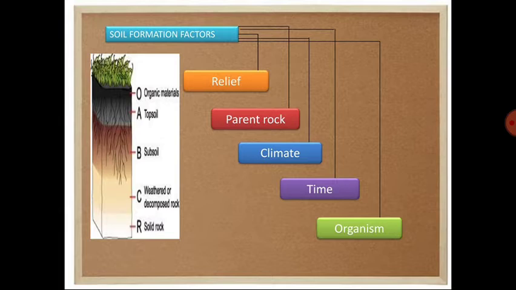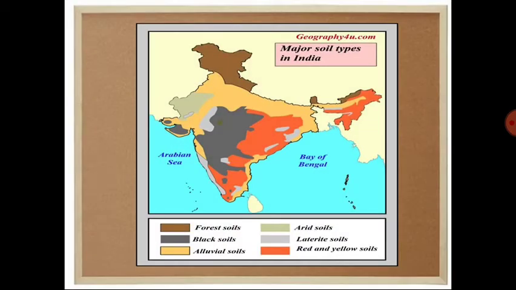In the next slide, we can see the major soil types in India. Basically, there are 6 soil types we can observe in our country. See, in the uppermost portion, in the mountainous region, we can observe the forest soil, as I already told you, and it is denoted here by a brown color.